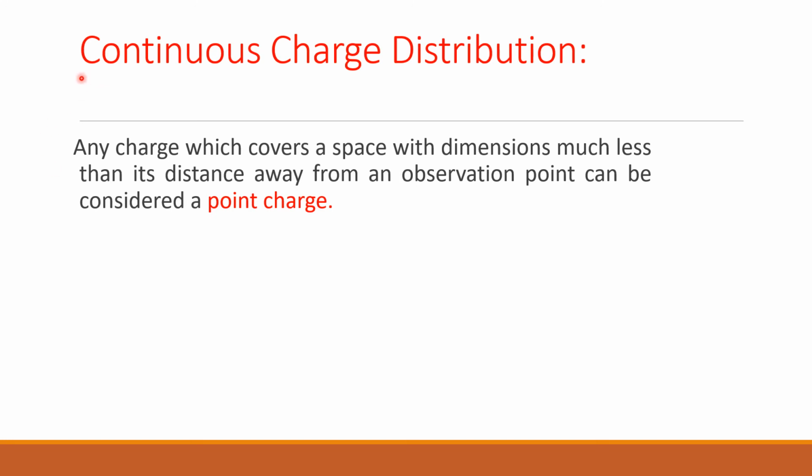Now we will move on to the next topic, that is continuous charge distribution. Three types of charge density we will discuss here. So what is the meaning of continuous charge distribution? There are several situations wherein we need to consider the charges distributed throughout the line, throughout the surface, throughout the volume. There we have to consider continuous charge distribution rather than a point charge.